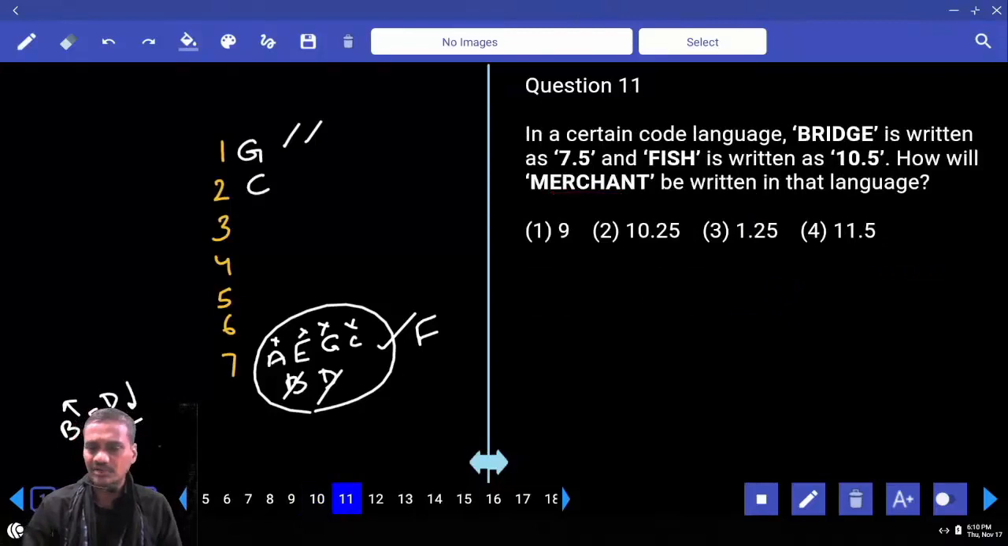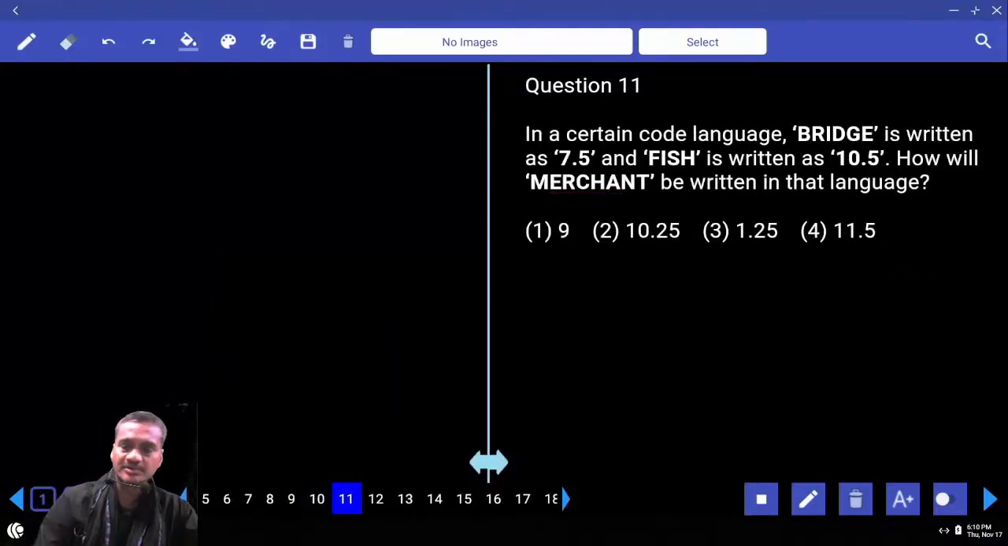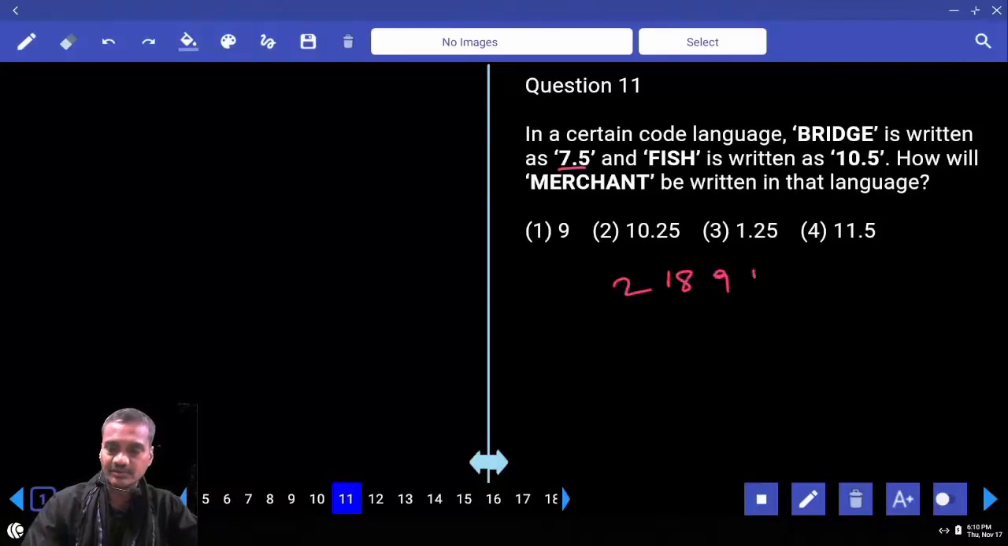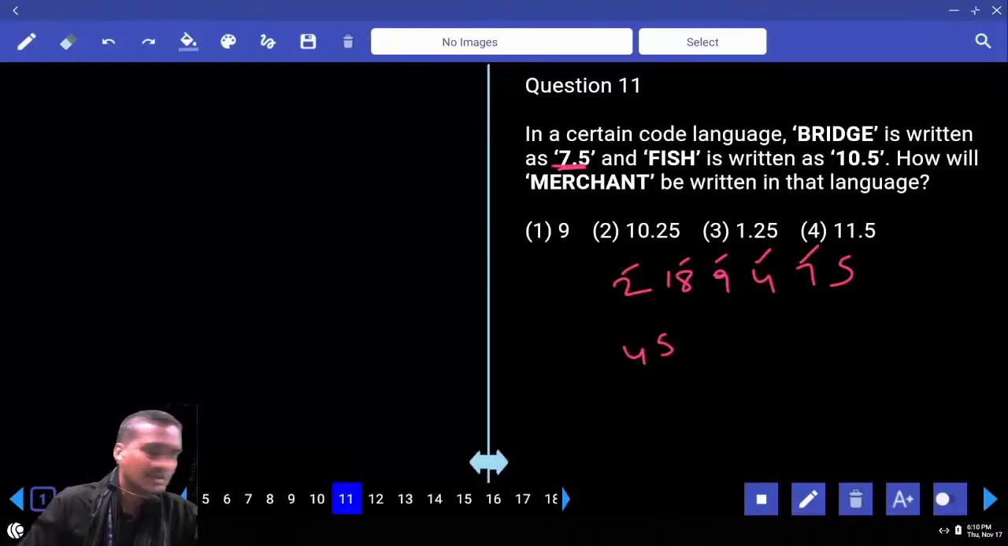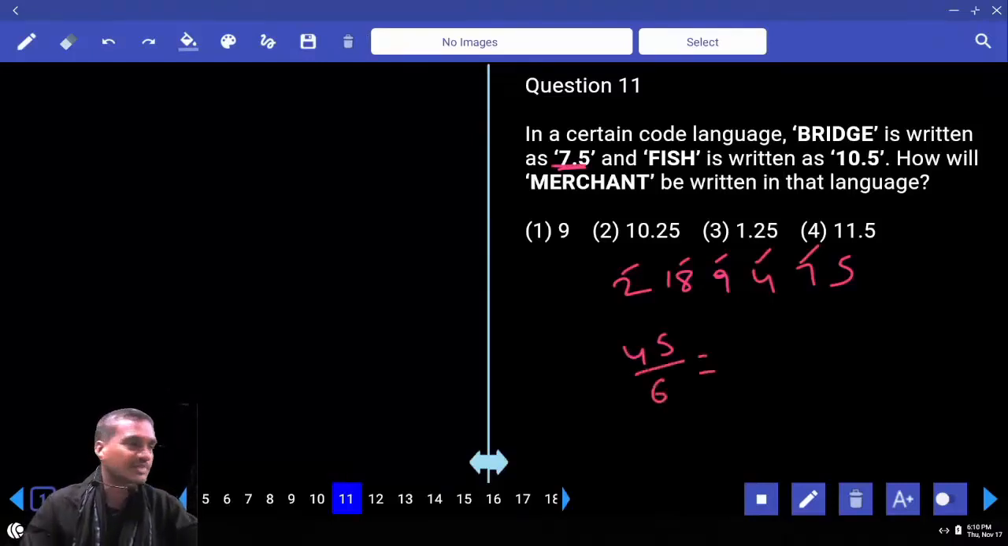Then coming to question number 11. Did you do the 11th? Now the code for bridge. Now sir, number is 7.5. It is neither a square nor a cube. Then directly we need to go for the place values of the letters. What is the value of B? 2. And R, 18. I, 9. D, 4. E, 5. 2 plus 18, 20 plus 9, 29 plus 4, 33 plus 5, 38... Now 45, how do you get 7.5 with the help of 45? Divided by how much? Divided by 6. Why are you dividing the sum by 6? Because the letters in the word bridge is 6.